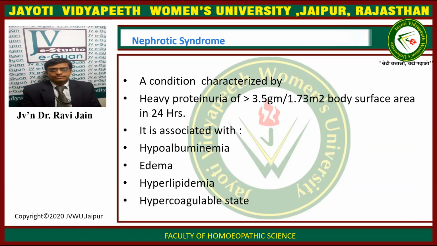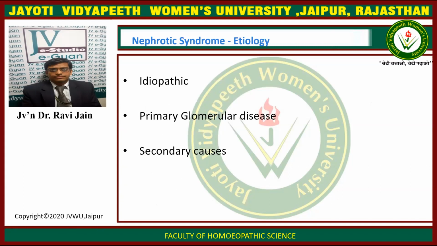Nephrotic syndrome is a condition that is characterized by heavy proteinuria of greater than 3.5 grams per 1.73 meters square body surface area in 24 hours. It is associated with hypoalbuminemia, edema, hyperlipidemia, and hypercoagulable state. So we have hypoalbuminemia, edema, hyperlipidemia, and hypercoagulable state.